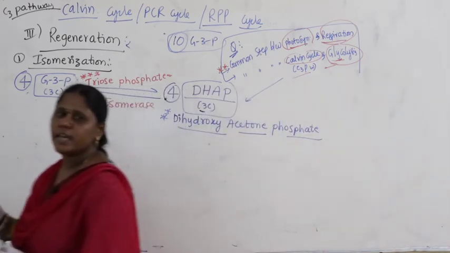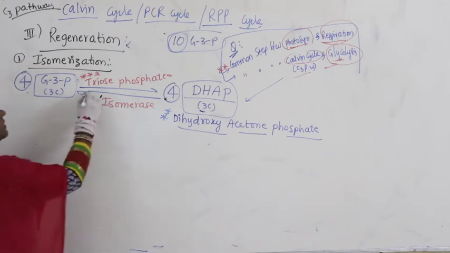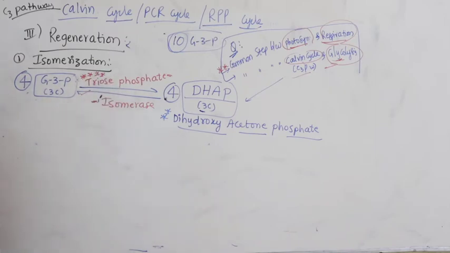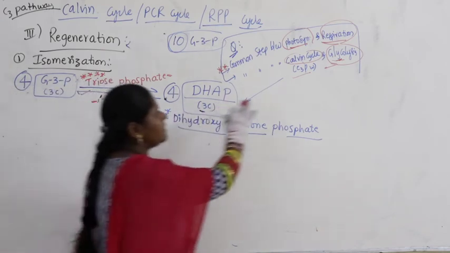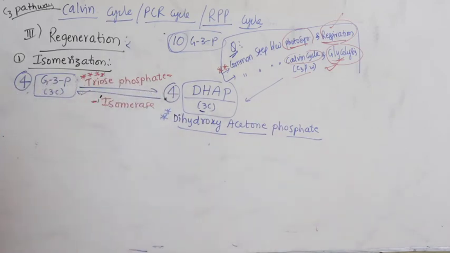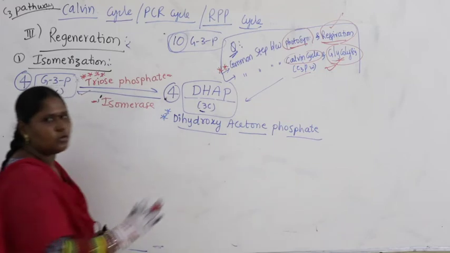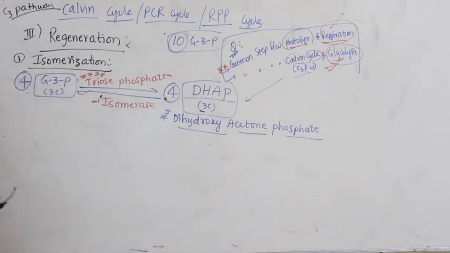Sometimes they will ask you for the enzyme which participates in the common step between the C3 pathway and glycolysis, meaning this is the enzyme. Try to remember. Once again we are going to write the step when we discuss glycolysis in respiration. At that time I will ask you what is the enzyme which makes the intermediate of the step common for both glycolysis and C3 pathway, both photosynthesis and respiration. Very important. That is the first one, called isomerization. What is DHAP? Dihydroxyacetone phosphate.